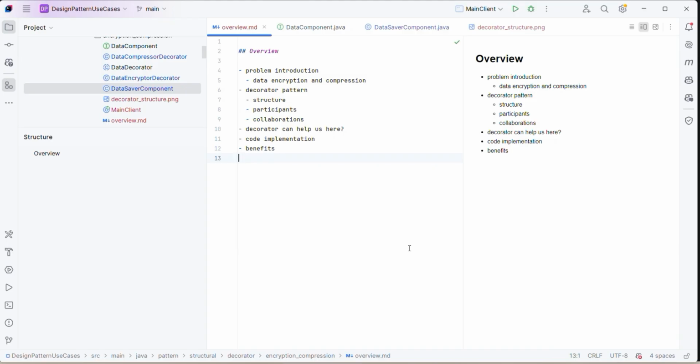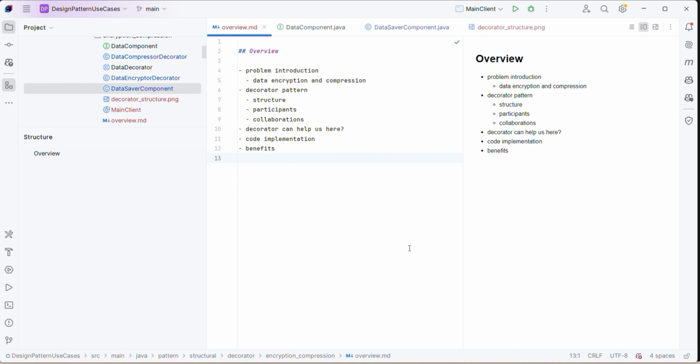Today, in this video, I'm going to cover a very interesting topic on the decorator pattern, and this is one of my favorite patterns. There is a reason also. I'll try to tell you if I can explain in words.